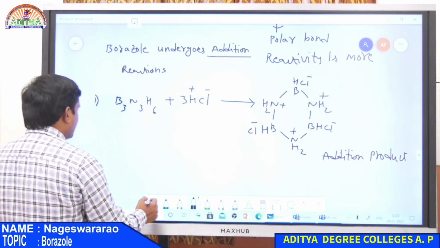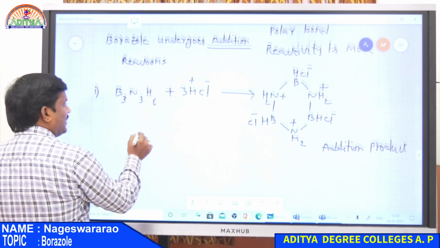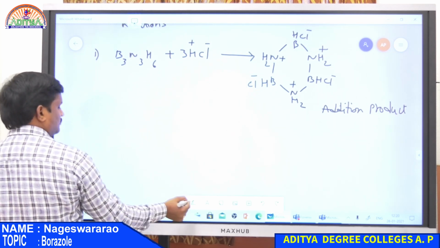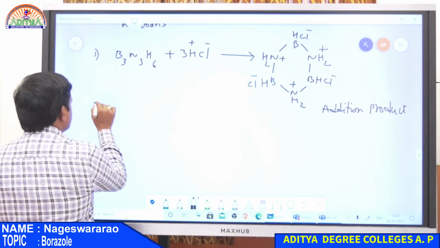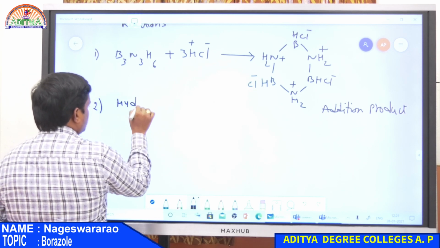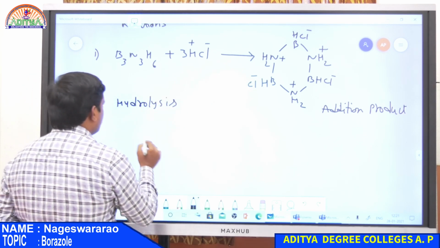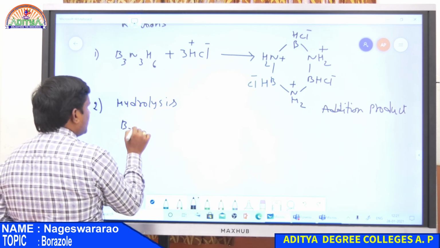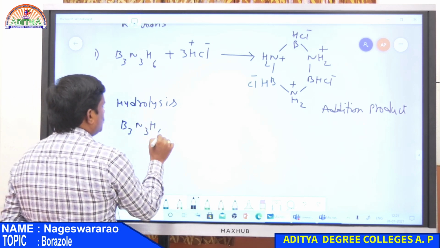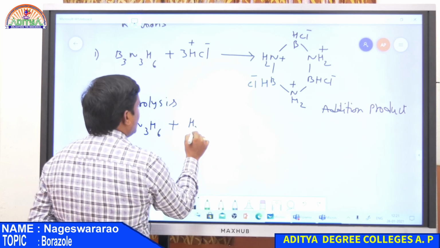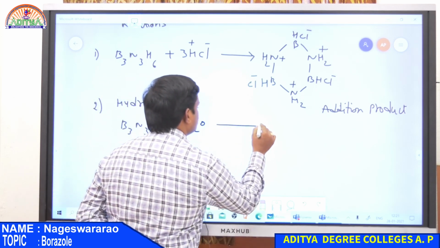The second example is hydrolysis, that is, addition of water. Whenever water is added to borazole, it easily undergoes decomposition.